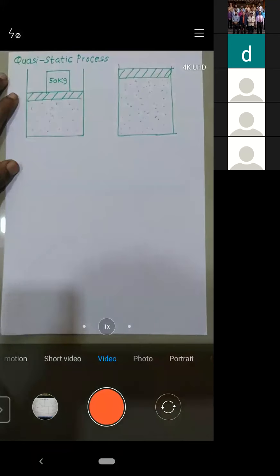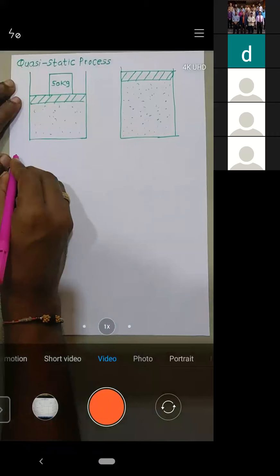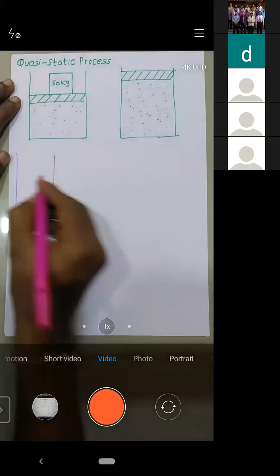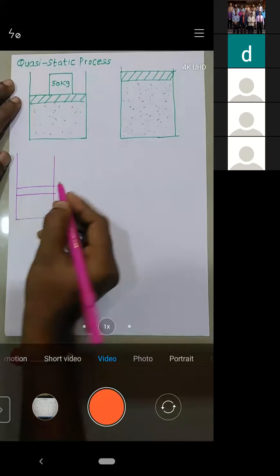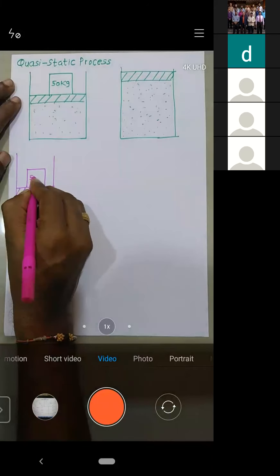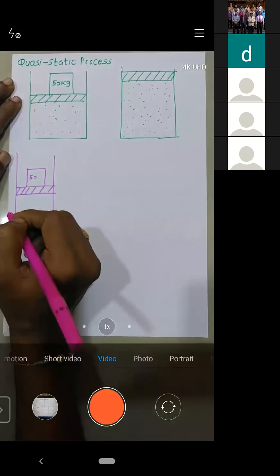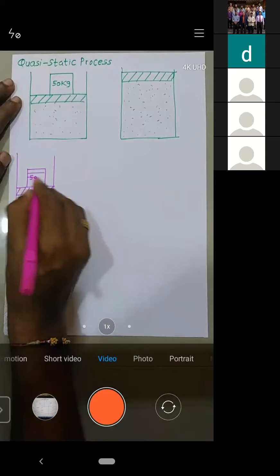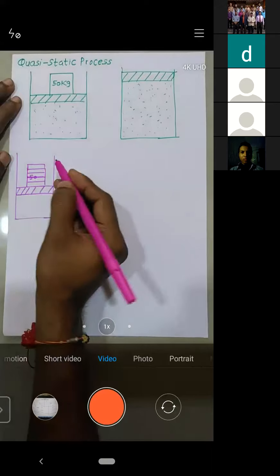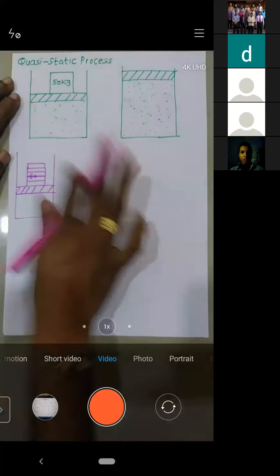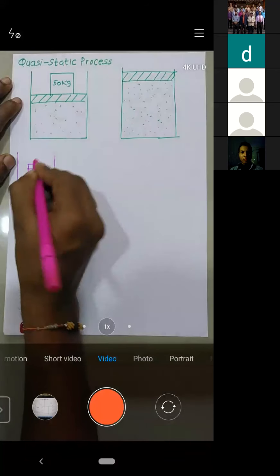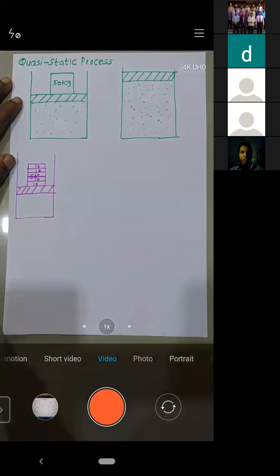Now the next thing is, let me give you the same example. This is basically the piston cylinder arrangement. I'll just draw the same thing. This is our piston, this is 50 kg. But instead of having a single weight of 50 kg, I will divide this into 5 strips of each 10 kg. Try to understand. The weight of each strip is 10 kg.